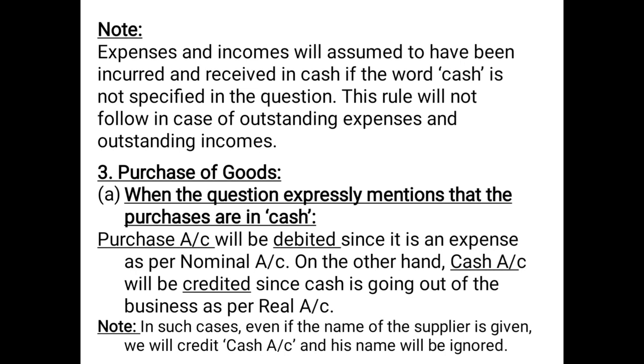So if the purchases are in cash, you don't have to do anything with the name of the person. You just have to see that purchase account will be debited because it is an expense, and cash account will be credited because, being a real account, cash is going out since the payment is made in cash. Purchase account is debited as per nominal account, and cash account is credited since cash is going out of the business as per real account. Now note, in such cases, even if the name of the supplier is given, we will credit cash account and his name will be ignored, as we have seen here.